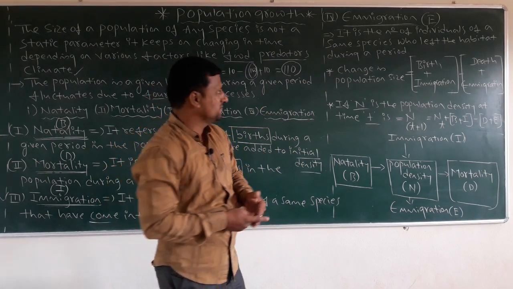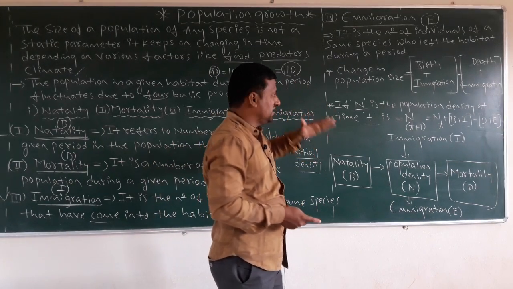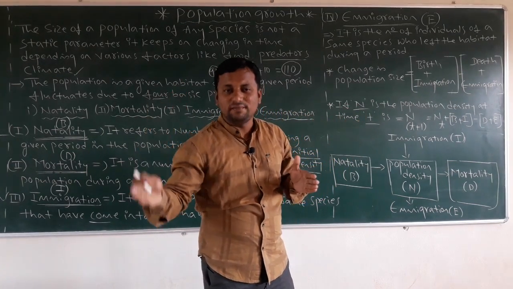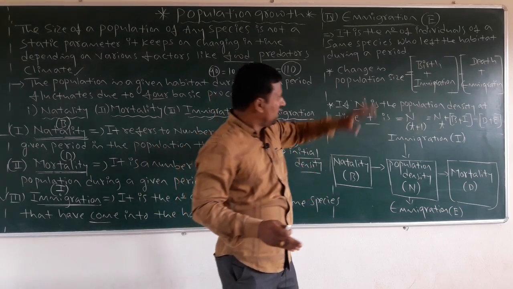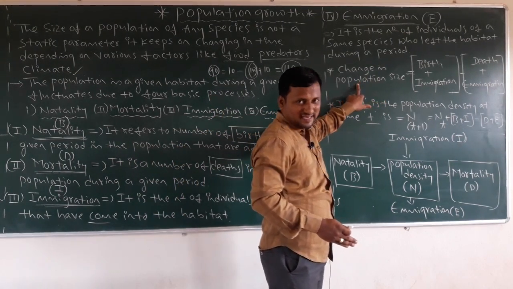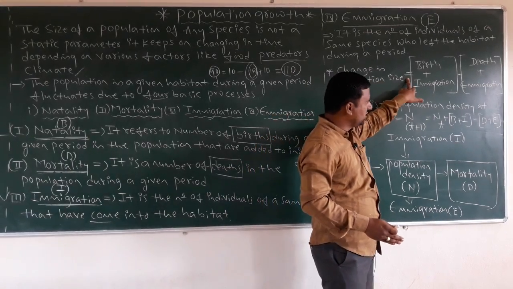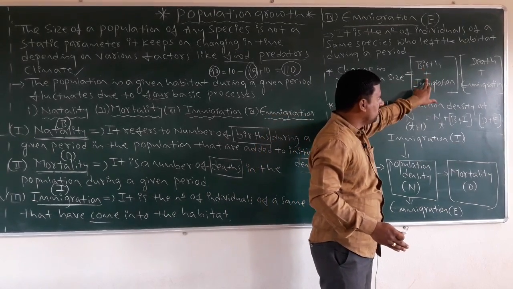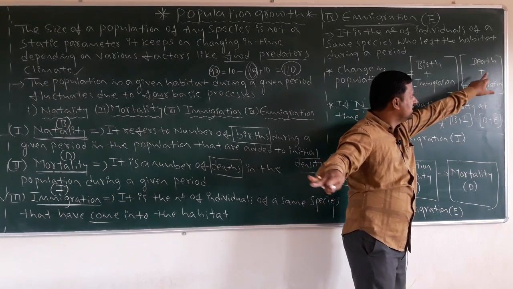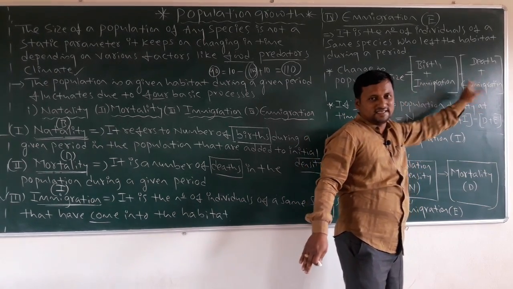What is that? If you think about change in a population size during a given period of time t, then how are we going to write it? Change in population size is equal to birth plus immigration minus death plus emigration.